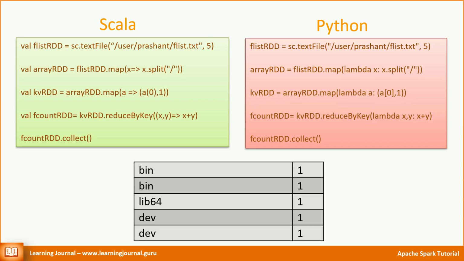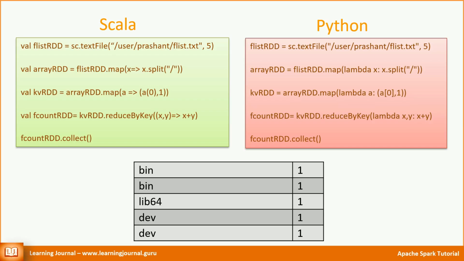I'm assuming that you already know the mechanics of map and reduce methods. I've covered all these fundamentals in my Scala tutorial. I've also included a lot of content about functional programming. If you are not familiar with those fundamentals, I strongly recommend that you first go through my Scala training to take full advantage of the Spark tutorials. Great! I hope you don't have any doubts about the example code here.